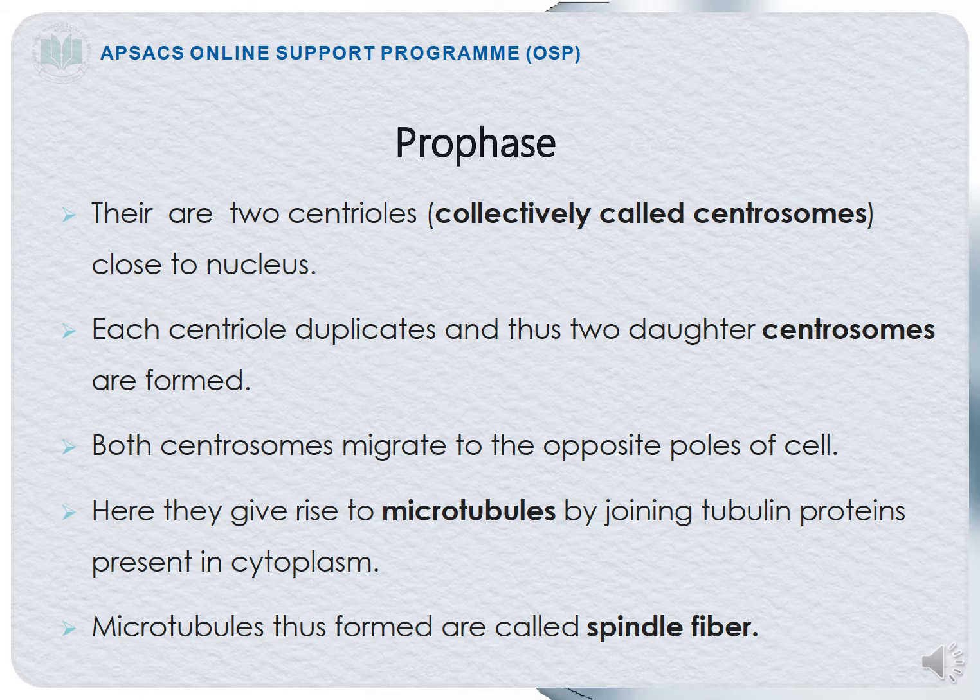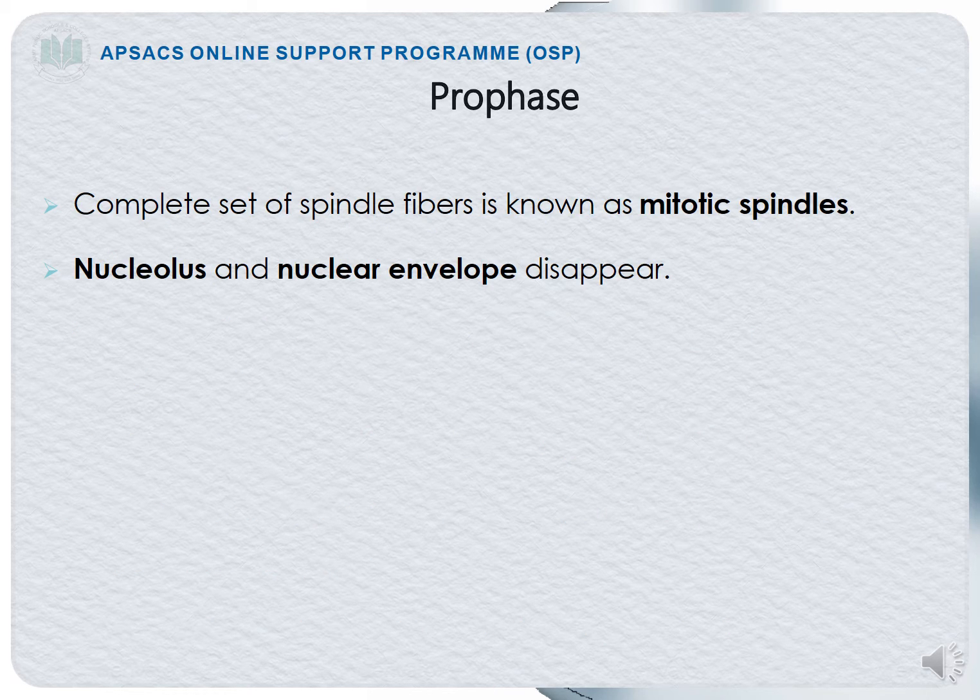Now from the centrosomes there arise microtubules. These microtubules will join to the tubulin proteins. As you all know, tubulin proteins help in the formation of the spindle fibers. Now the spindle fibers are being formed. When the spindle fibers are formed, the complete set of spindle fibers will be known as the mitotic spindle. At the end, the nucleolus and nuclear envelope will also disappear.